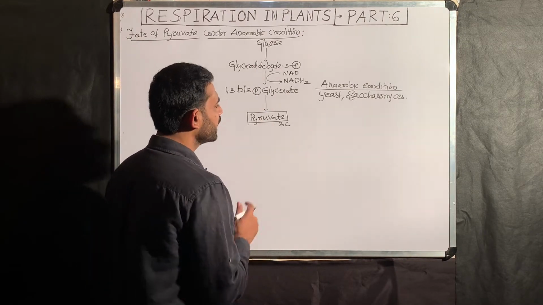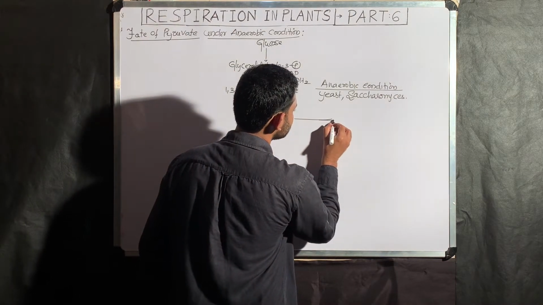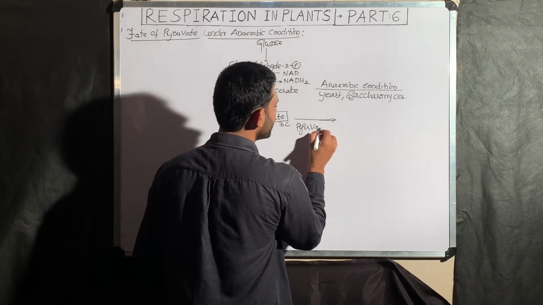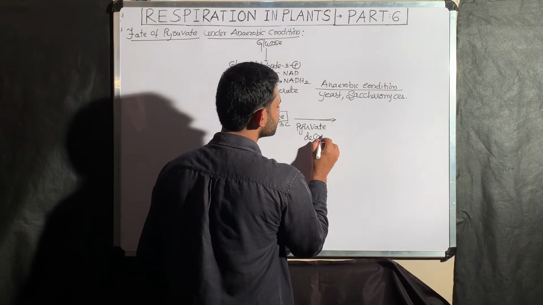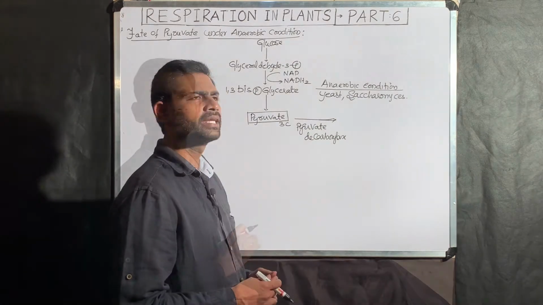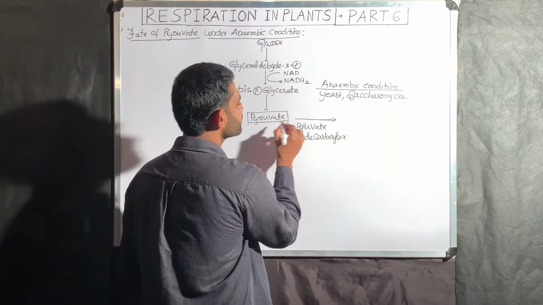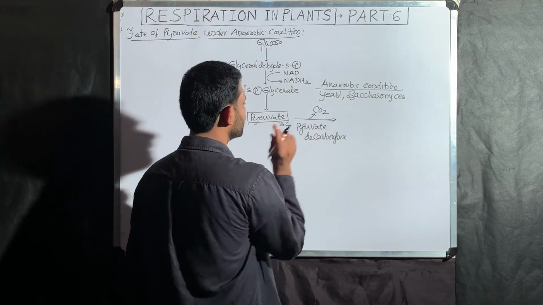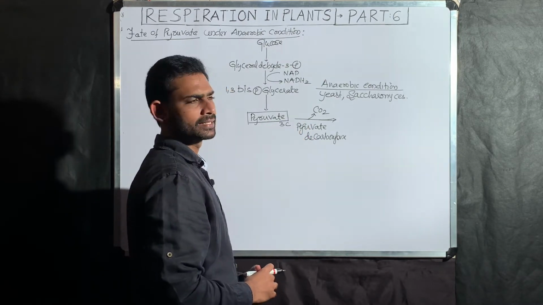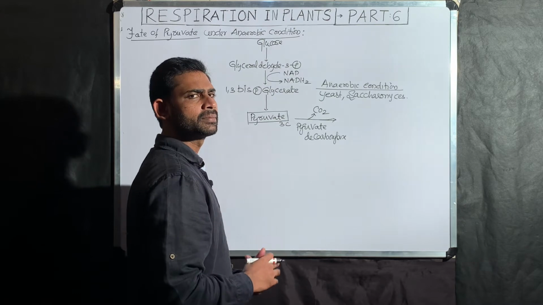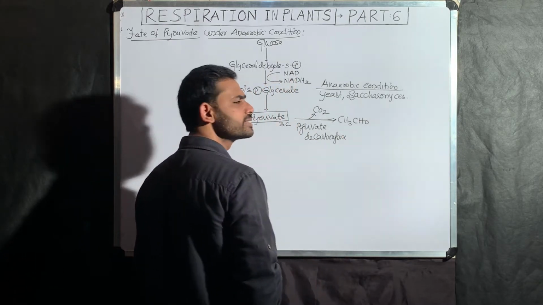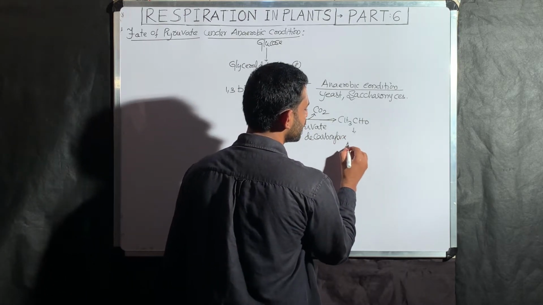You understood? Then in the first reaction after pyruvate formation, there is an enzyme called pyruvate decarboxylase. Pyruvate decarboxylase enzyme releases carbon dioxide. That means from one pyruvate molecule, one carbon atom is removed as carbon dioxide. How many carbons are remaining? 2, na? The resulting product is a 2 carbon compound, CH3CHO. This one is acetaldehyde.